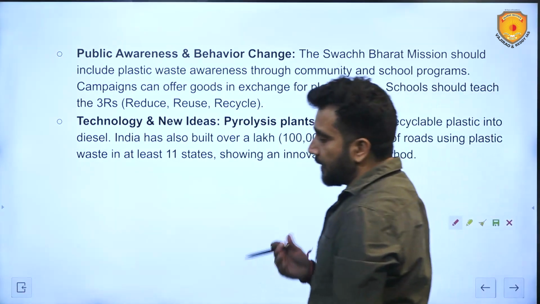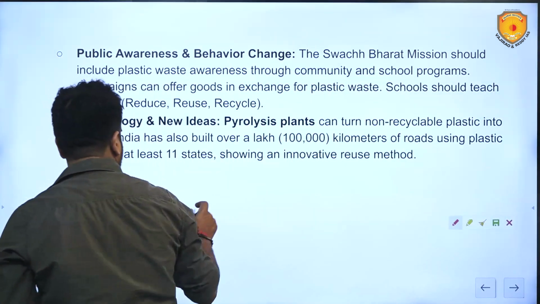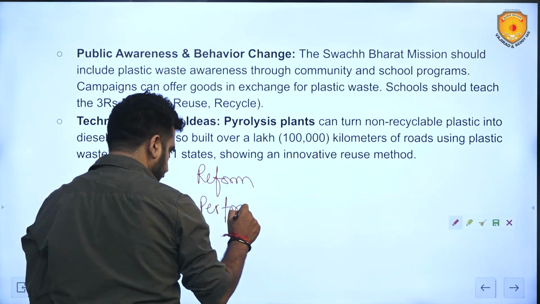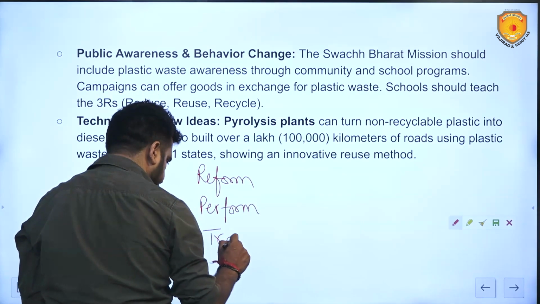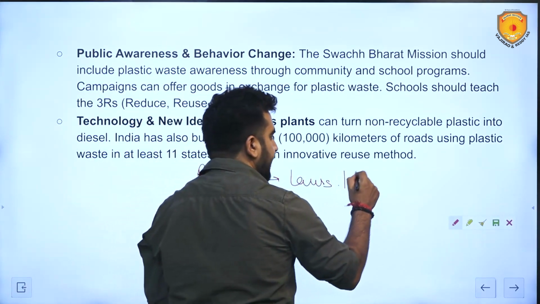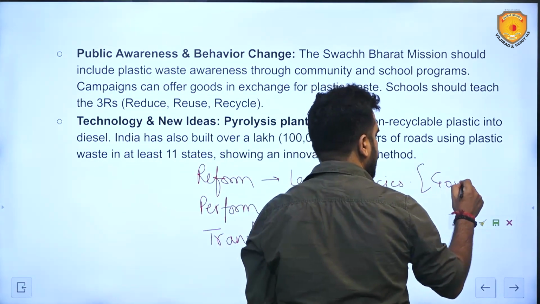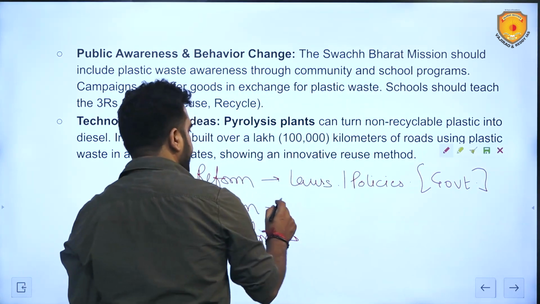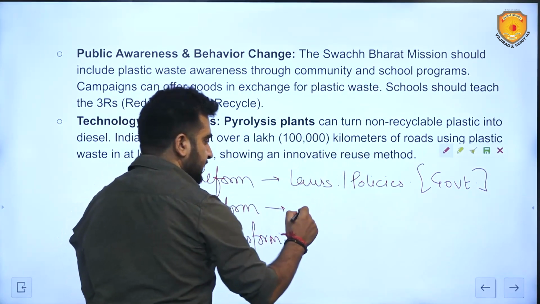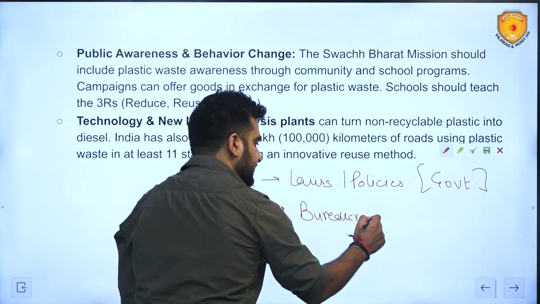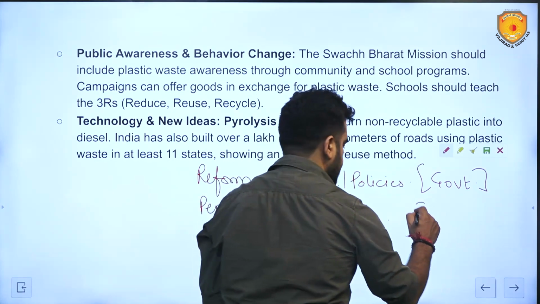Because see, our Prime Minister says one thing: reform, perform, and transform. Reform: laws and policies have to be made. This is the responsibility of the government. Perform: to implement these laws and policies. The bureaucracy, meaning you guys, the civil servants, is responsible.